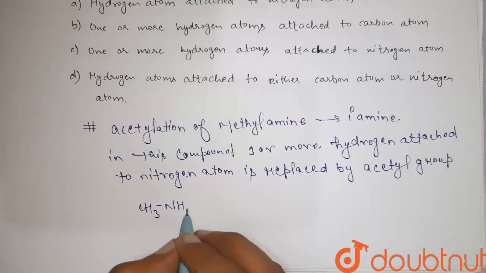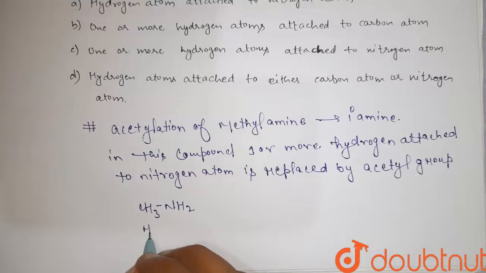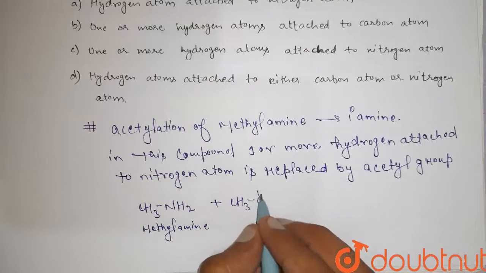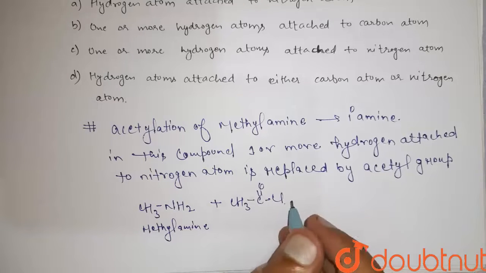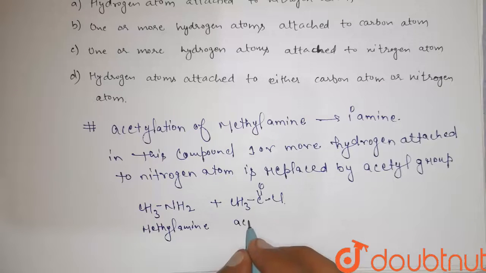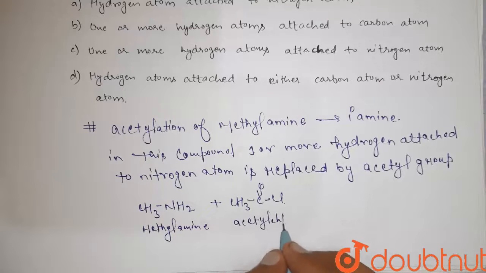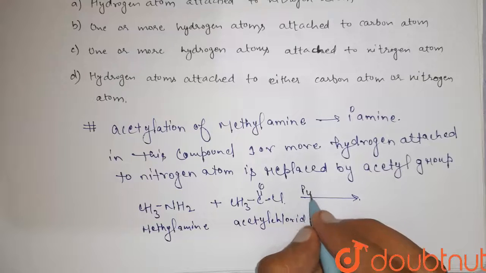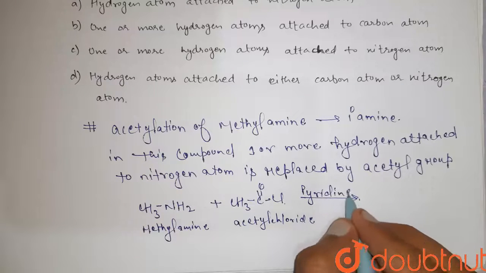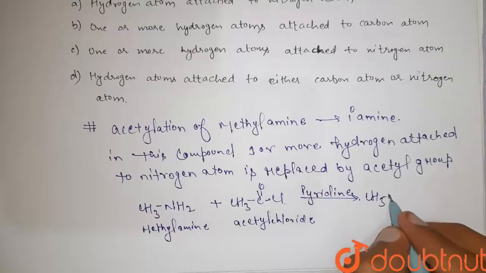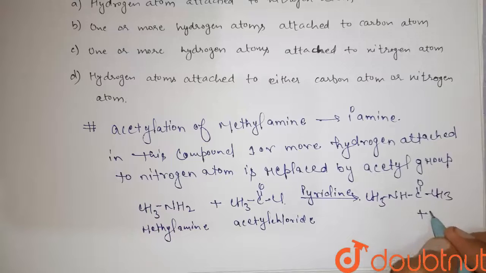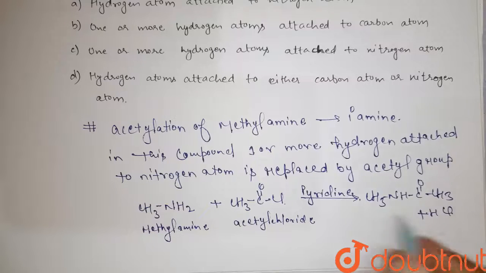CH3 NH2, this is methylamine, plus CH3 C double bond O Cl, this is acetyl chloride, okay. In the presence of pyridine, it gives CH3 NH C double bond CH3 plus HCl, this is N-methyl acetamide,